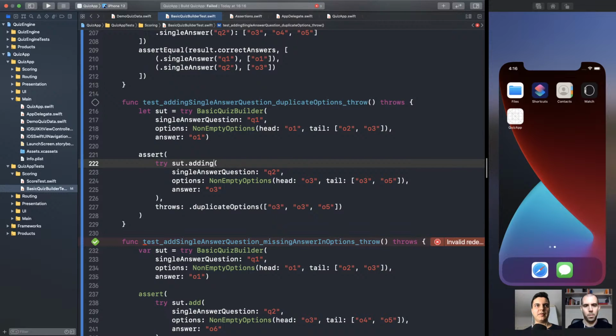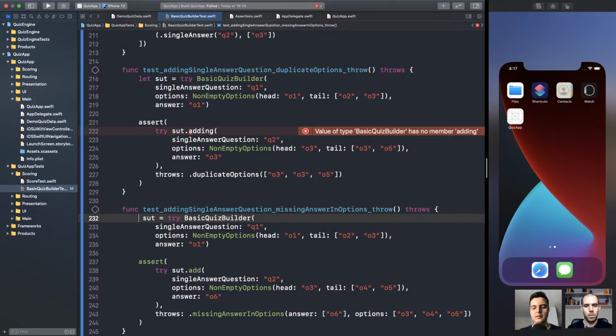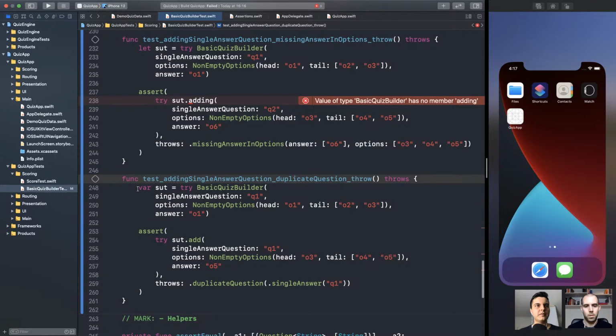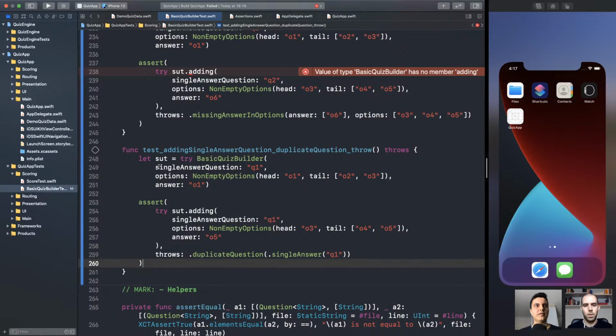So we get compile time safety here. Beautiful. So here, adding, let, adding. So we're just changing the API. The result should be exactly the same. In fact, we are maintaining the old API at the same time, so we can compare them later on. Make sense? All the tests?